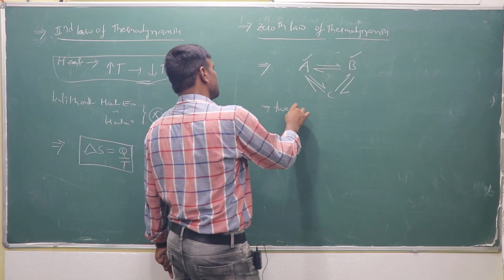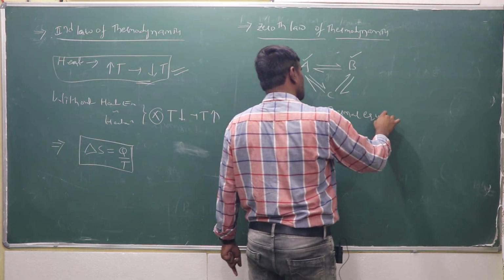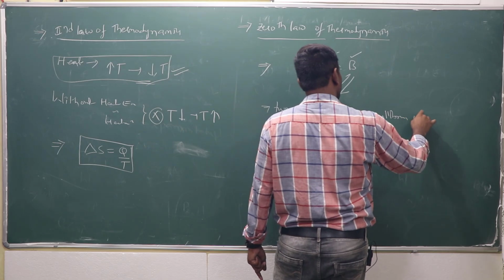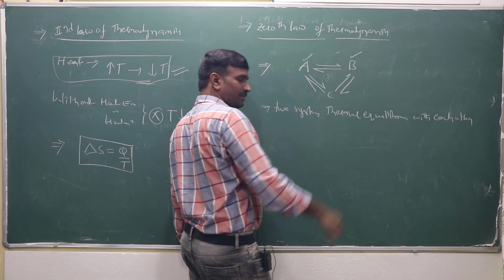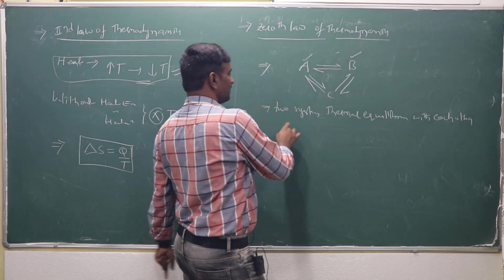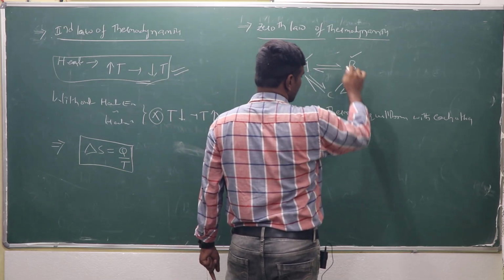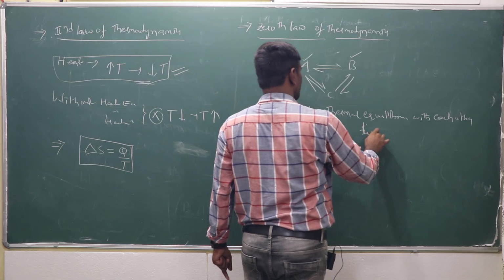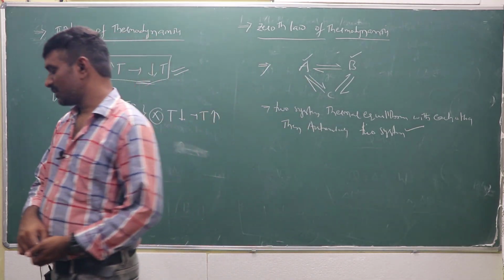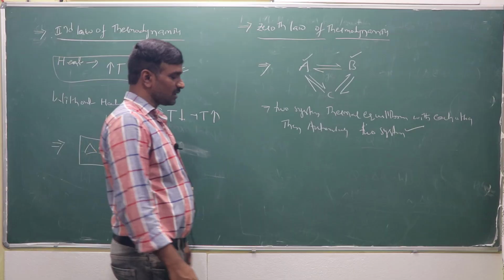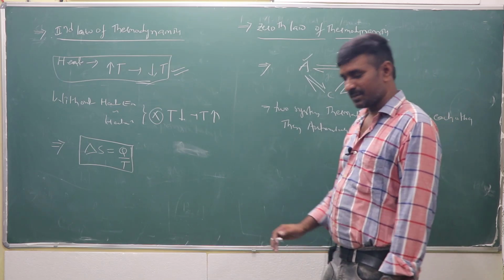Two systems are in thermal equilibrium with each other. A and B are in thermal equilibrium with C, then automatically those two systems are also in thermal equilibrium with each other. This is the zeroth law of thermodynamics, particularly focused on temperature. Thermal equilibrium, like temperature, right?